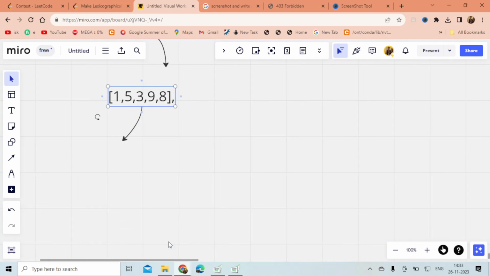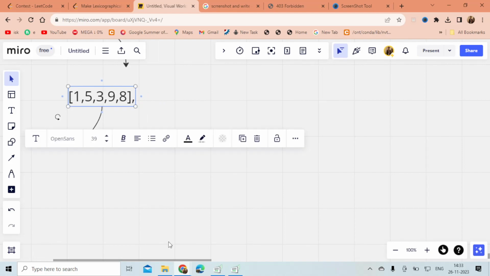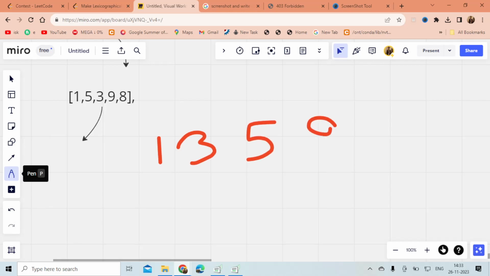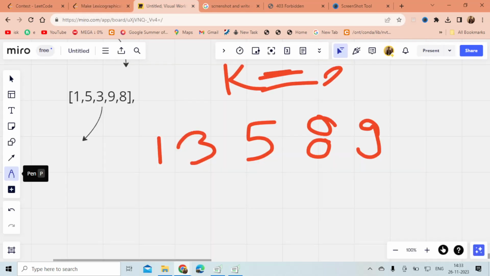Okay. So this is the case. Now if I first sort 1, 3, 5, 8, 9, and what is the value of k for the example? So k equals 2. What does this mean?